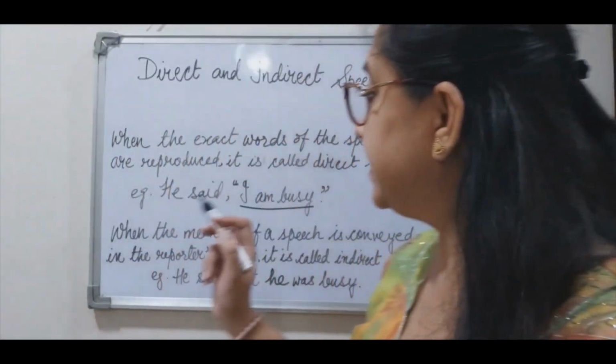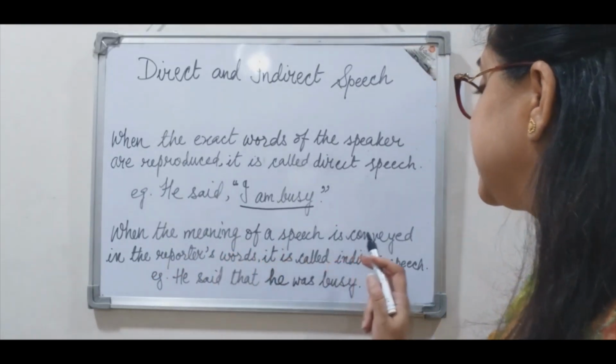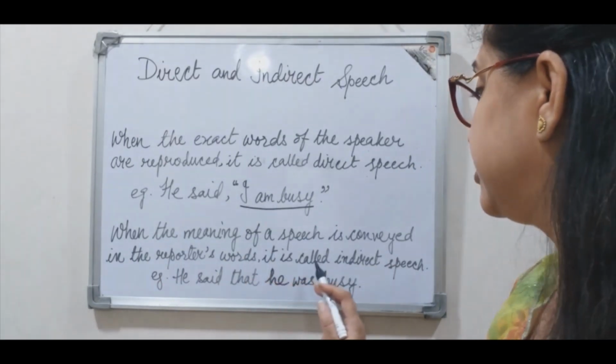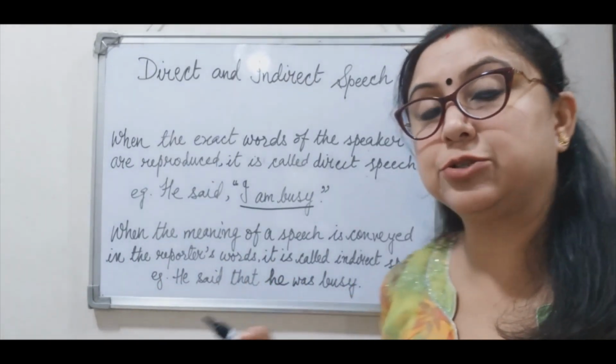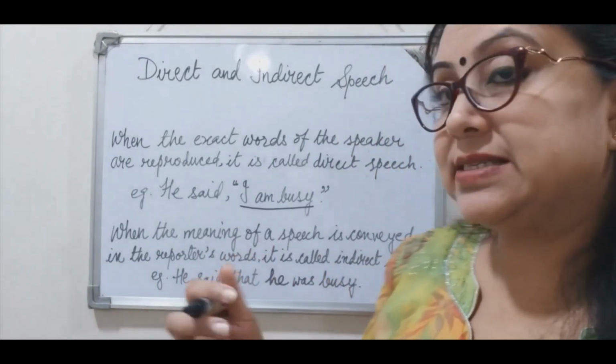And what is indirect speech? When the meaning of a speech is conveyed in the reporter's words, it is called indirect speech. When the same meaning is conveyed in the words of the reporter, right? That is indirect speech.